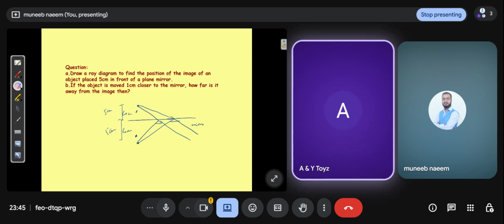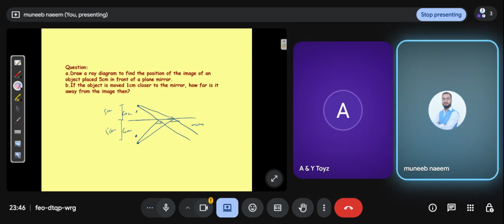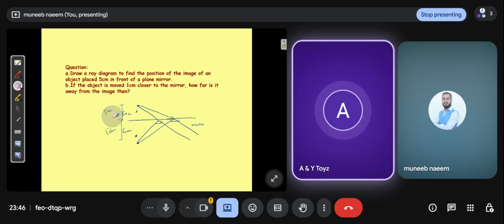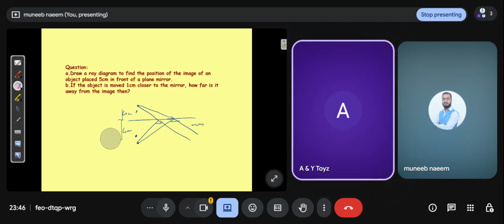Will it be 8 centimeters? Yeah. 5 minus 1 equals 4. The distance is 4, so 4 plus 4 equals 8. Very good.